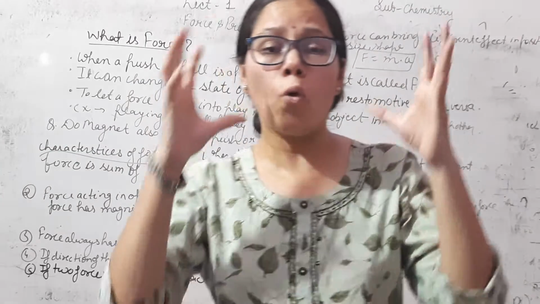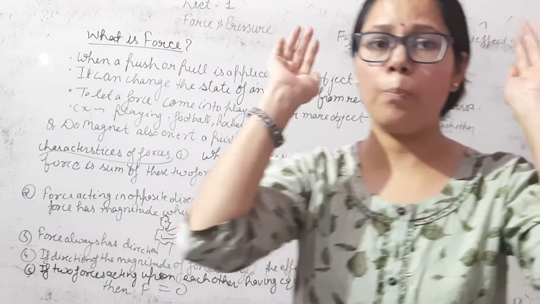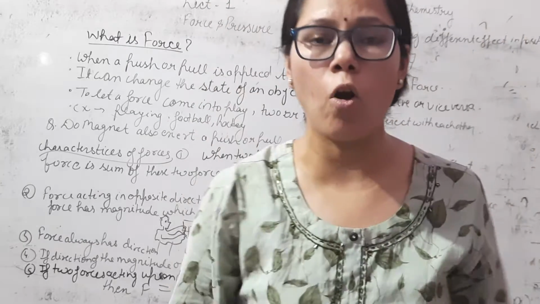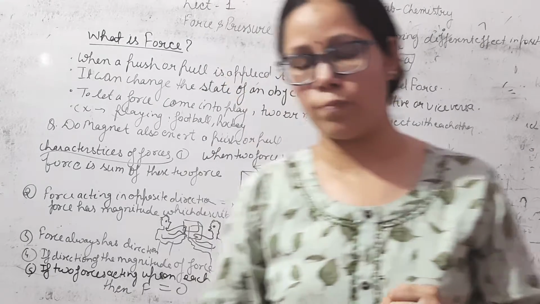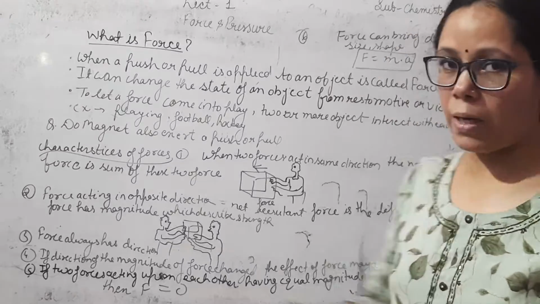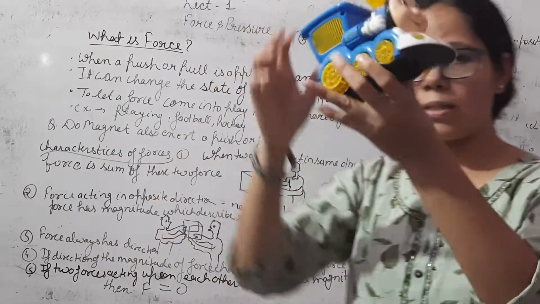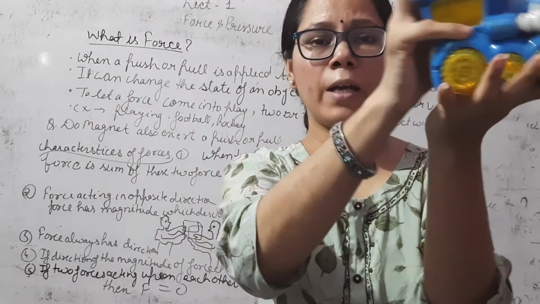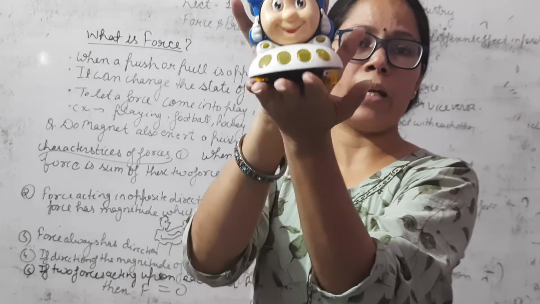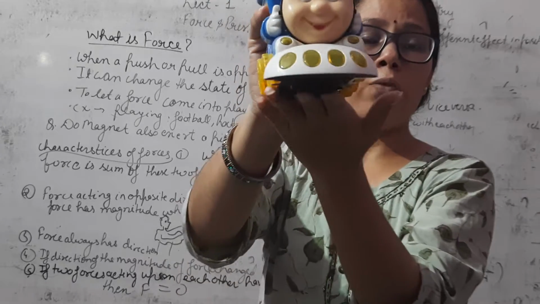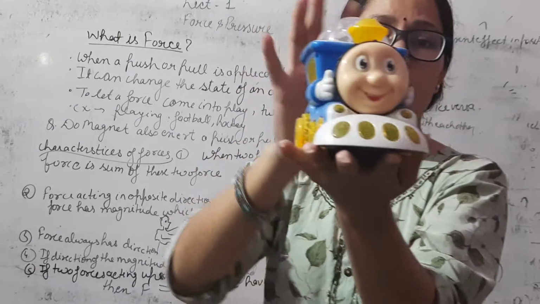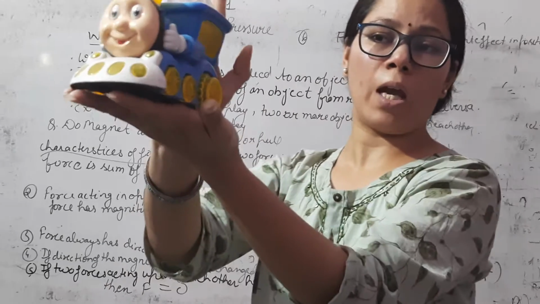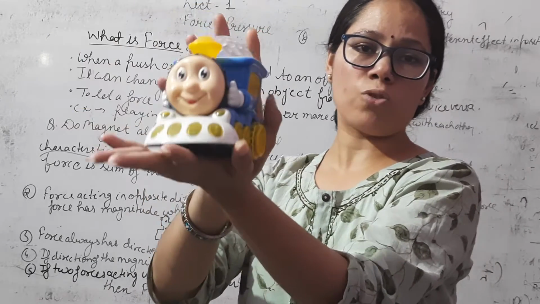What is force? When we pull or push any object, it is known as force. For example, this is a toy train. If we apply a force, then it can move far away. So when we push or pull this train, the train moves.